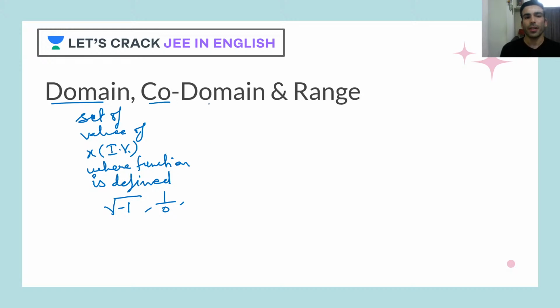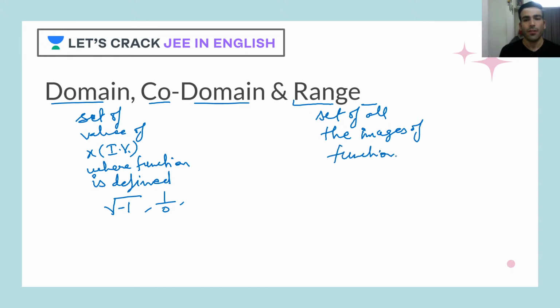And what about codomain? But before defining the codomain, I would come to the range. This range is basically the set of all the images of function f. This is called range. Now what is this codomain? Codomain is basically the set of elements where range can be found, or you can say a set of all the elements where images of the function can be found.